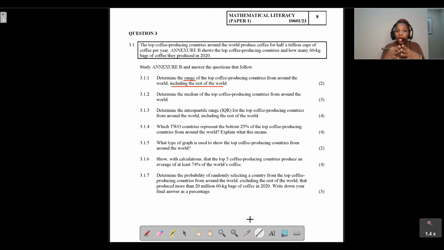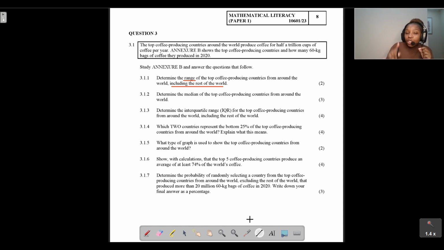Even in your past papers, when you're not sure if you should include a particular value or not, just look at how the examiner is assessing. If they wanted us to include something, they tell us to include it. If they don't want us to include it, they don't tell us to include it. Those are the things that you guys need to be aware of. It's a skill that you'll get as you keep practicing different past papers. You'll start to pick up these things.